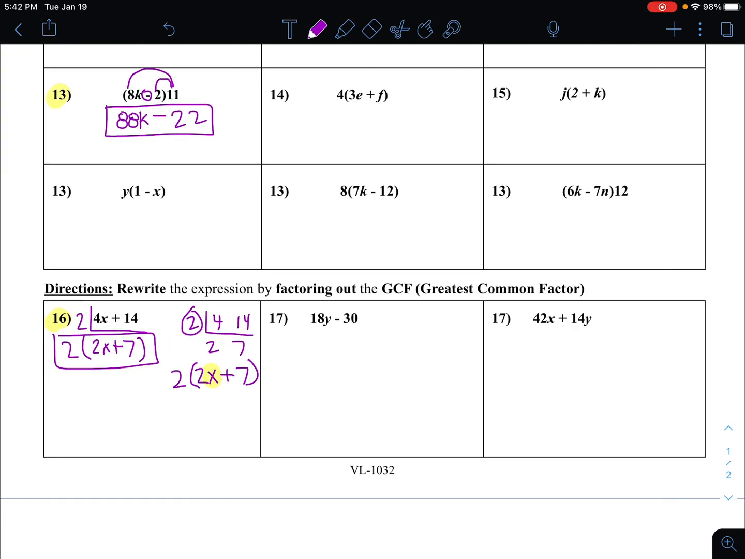And go ahead and try, it says 17 and 17, but really this should be number 18. Anyhow, go ahead and try the rest on your own. Good luck.